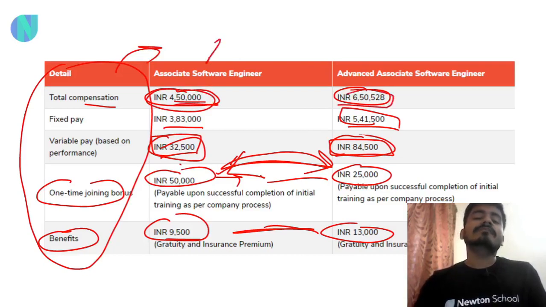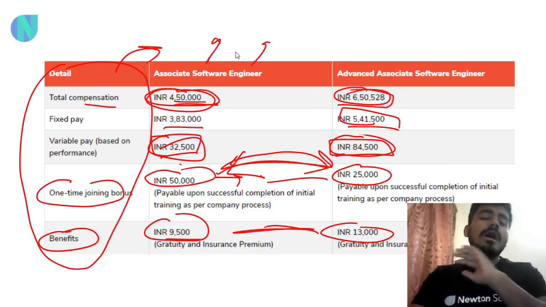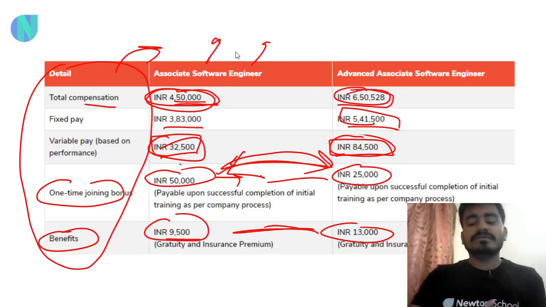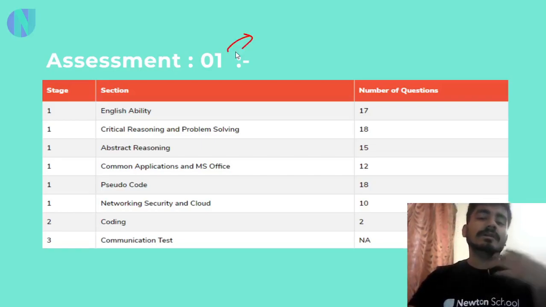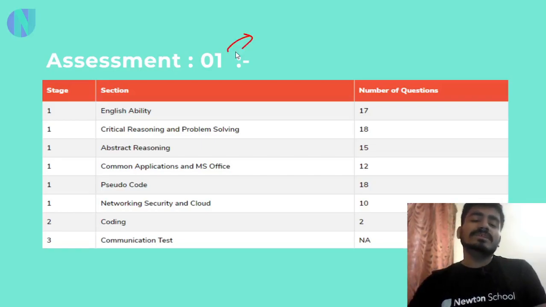Now, these were the profiles for freshers and your salary. Now how are you going to get hired by Accenture? Whether you have an opportunity through on campus recruitment or off campus recruitment, whenever you get the drive for recruitment, you will be having this kind of process.